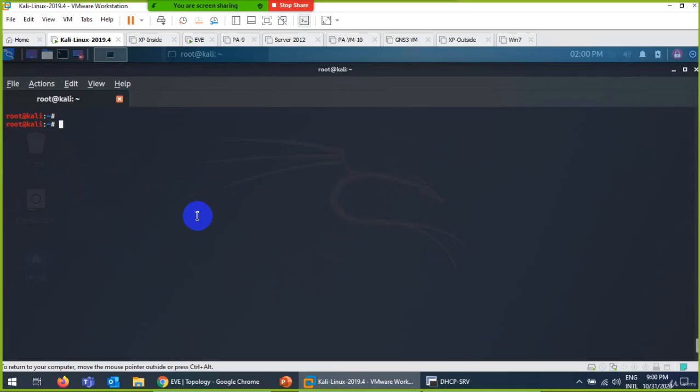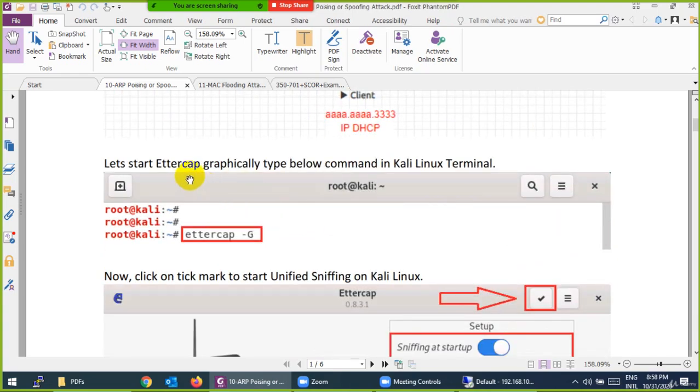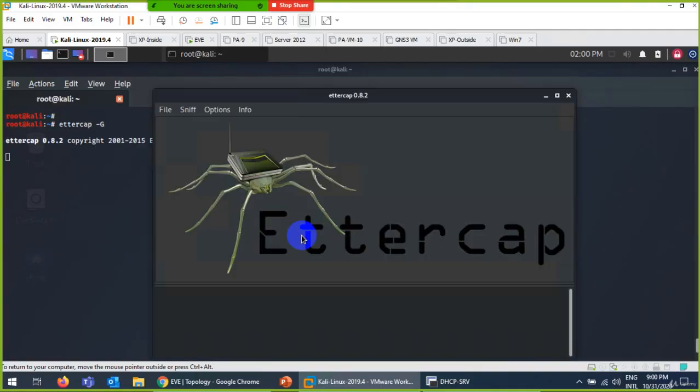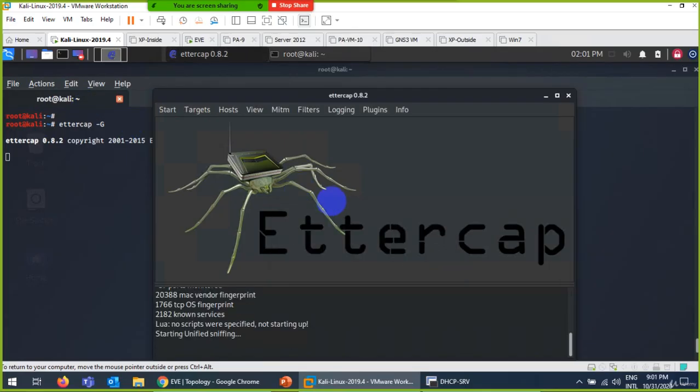Now I need to do ARP poisoning. For ARP poisoning, you can use many utilities. One of them is Ettercap, which we can use to do the attack. So here I will say ettercap -G, which means open Ettercap graphically. Here start with sniff and choose unified sniffing. And on which interface? Because I'm connected through this interface, and OK.